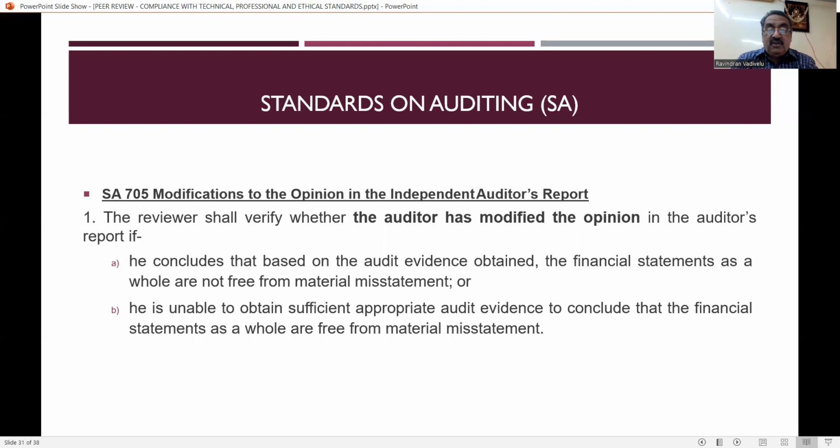So the reviewer shall verify whether the auditor has modified the opinion in the auditor's report if he concludes that, based on the audit evidence obtained, the financial statements as a whole are not free from material misstatement. That is one thing. And the second thing is that he is unable to obtain sufficient appropriate audit evidence to conclude that the financial statements as a whole are free from material misstatement. So this is with reference to SA 705. If there is any modification in the audit report, it may be due to the reason that they are not able to obtain information.